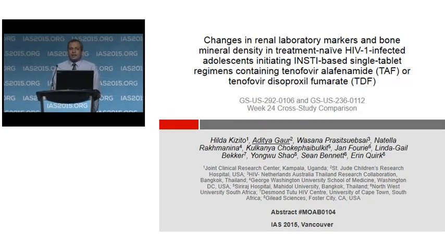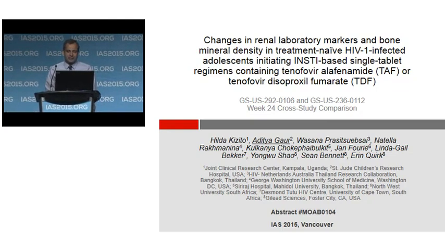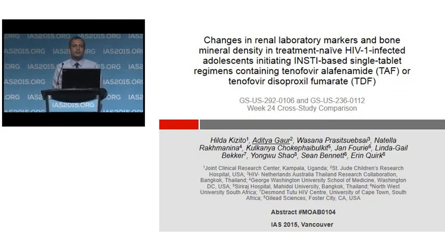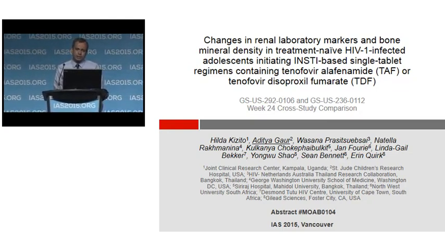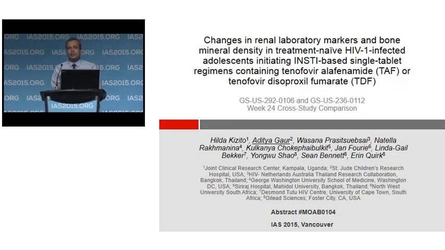Thank you. On behalf of the co-authors, their study teams, and patients from many centers around the world, it's my privilege to share with you the results today of a week 24 cross-study comparison from two single-arm studies.